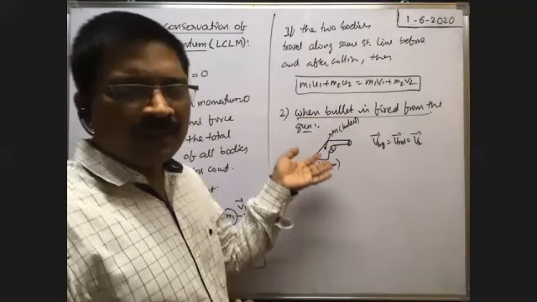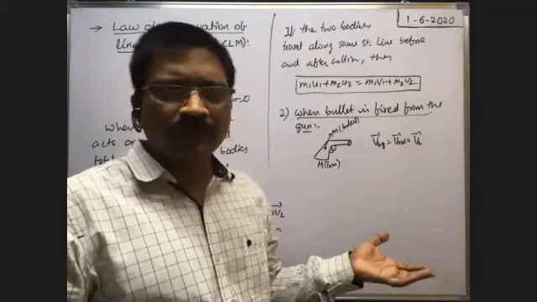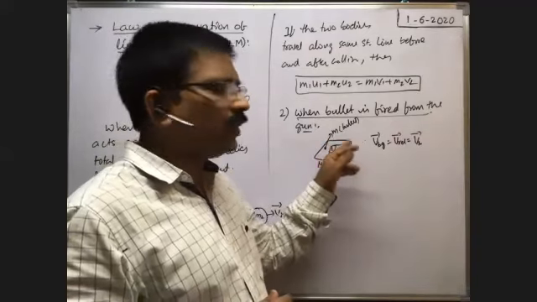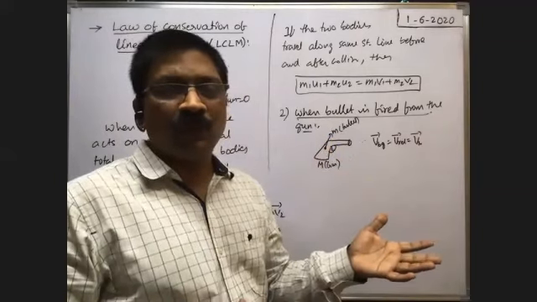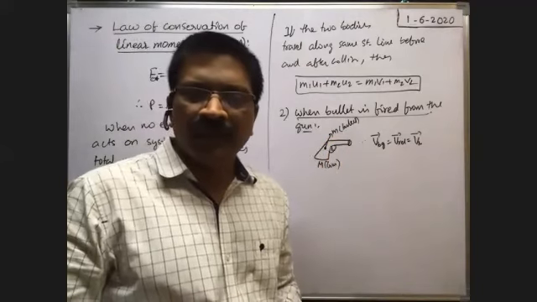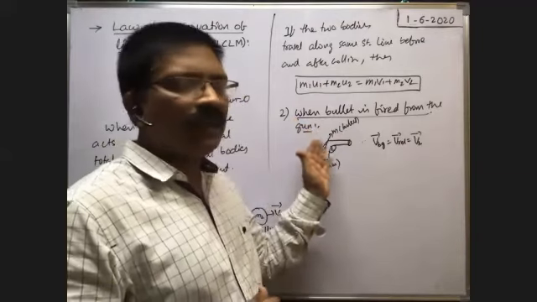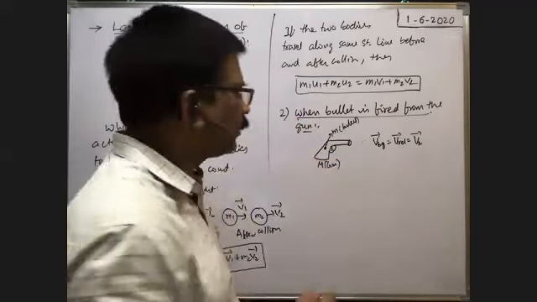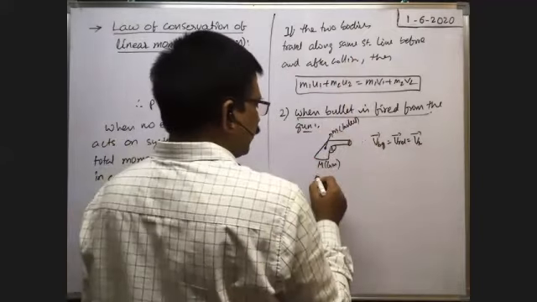That means here the gun obeys Newton's third law of motion. And also, the force exerted by the gun on the bullet or the bullet on the gun is an internal force. No external force acts on the system of bullet and gun. Okay? So here no external force acts on the gun and bullet system. That's why it obeys the law of conservation of linear momentum also. So here also action and reaction act.